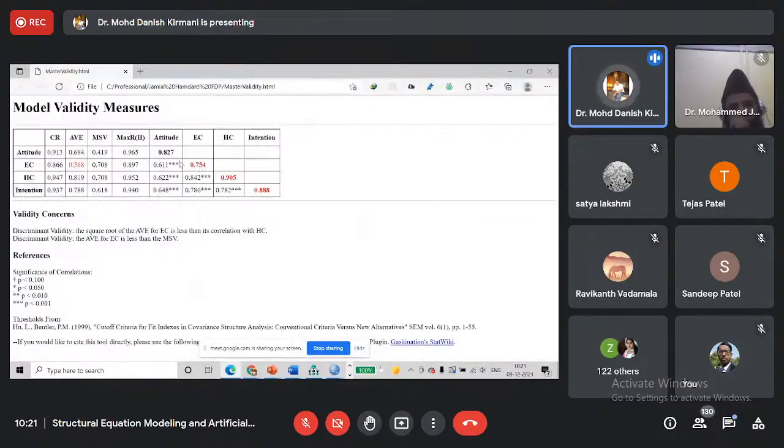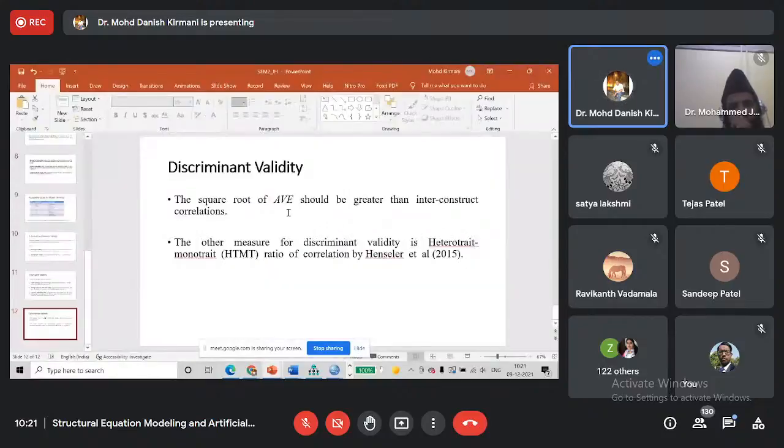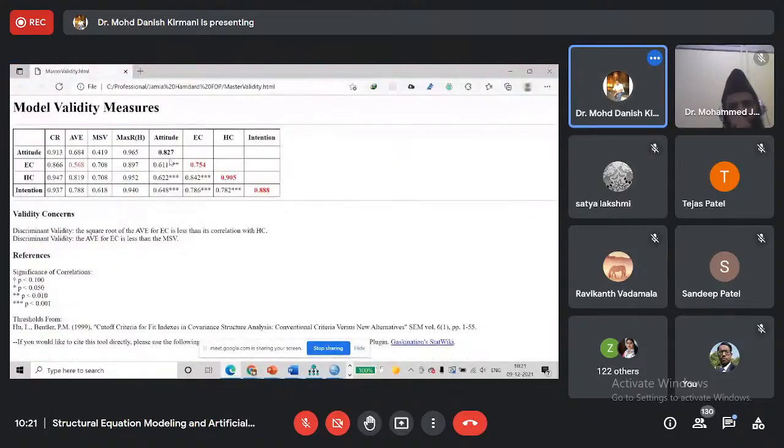The first value in these columns, from attitude to intention, represents the square root of AVE. 0.827 is actually the square root of 0.684. 0.754 is the square root of this. 0.905 is the square root of this. These are square roots of AVE.